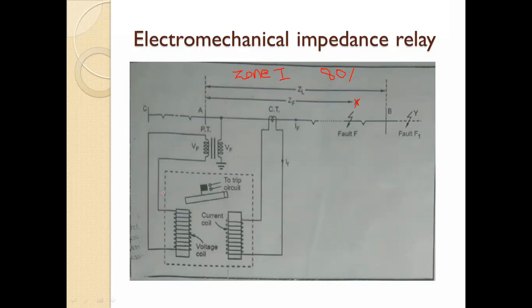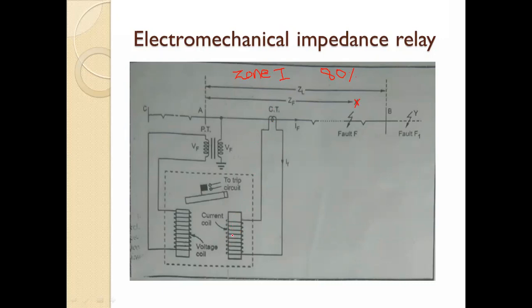Now here you can see this is the electromechanical relay. In this electromechanical relay, we are taking the current transformer. Here the current transformer is used, meaning whatever fault current flows will be given to the relay through this current transformer.